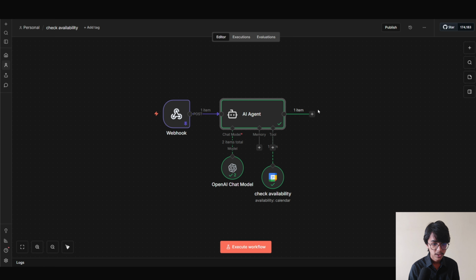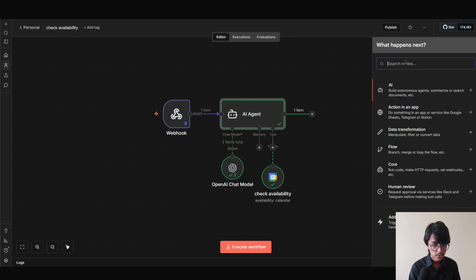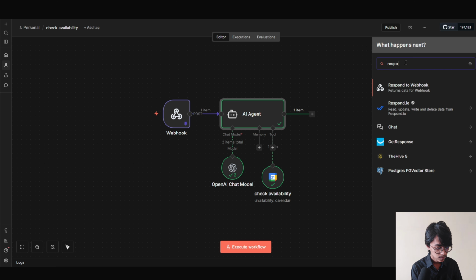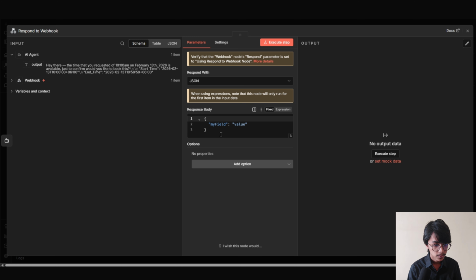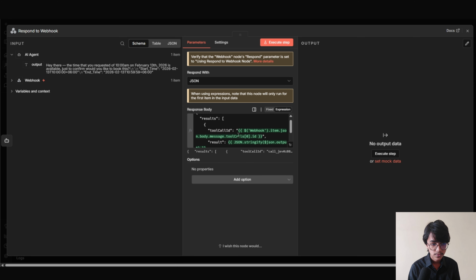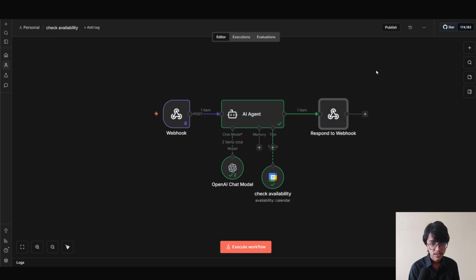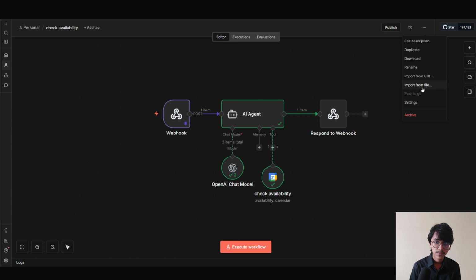Now we are gonna click on plus and search for respond to webhook. Now click into it. Now we are gonna select respond with JSON. Here I'm gonna paste in the JSON I have already pre-built. You will get this full n8n template in the link description below. After downloading the n8n template, you have to click right up here into the three dot. Then you have to click into import from file, and that's how you can import the n8n template into your workflow.